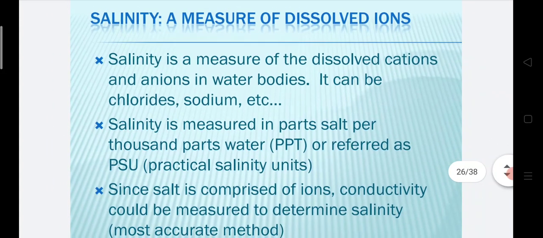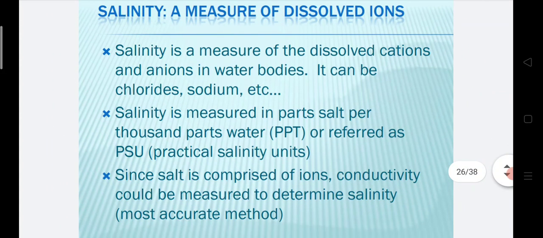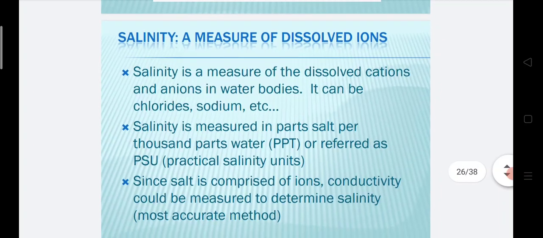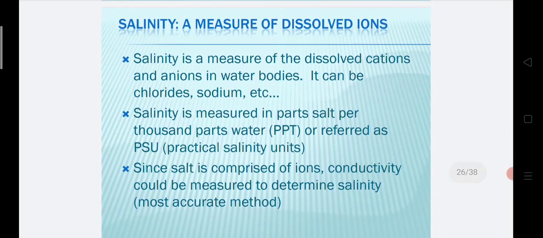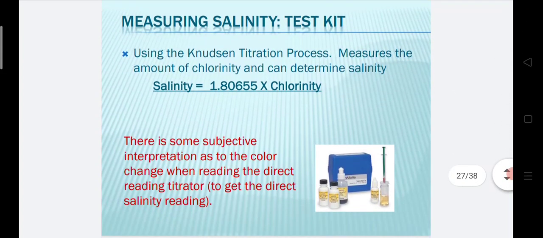Salinity, a measure of dissolved ions. Salinity is a measure of the dissolved cations and anions in water bodies. It can be chloride, sodium, etc. Salinity is measured in parts of salt per 1000 parts water, referred to as PSU. The salinity value is mostly used for the oceans. Salt water is calculated using these measurements. Since salt is comprised of ions, conductivity can be measured to determine the salinity. This is the most accurate method.